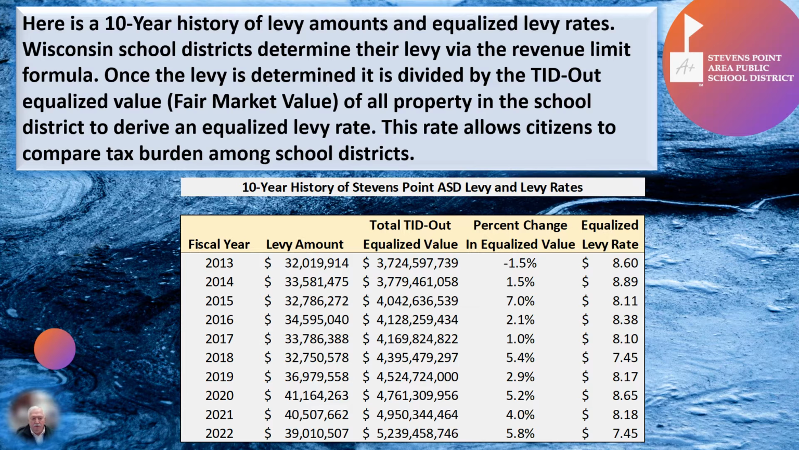The table below shows the fiscal year, the levy amount for each respective fiscal year, as well as the total TID-out equalized value, percent change in equalized value, and the equalized levy rate.